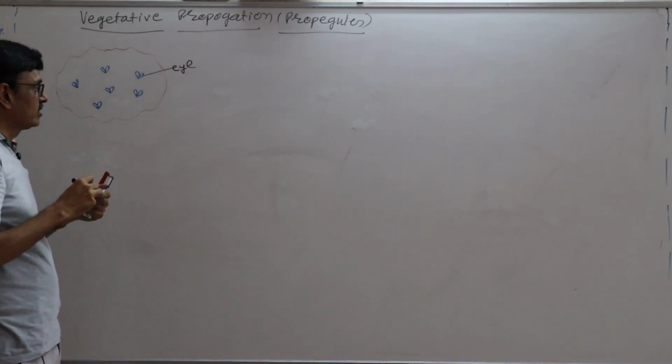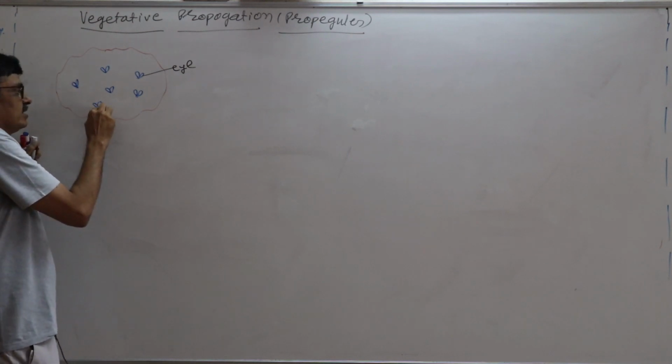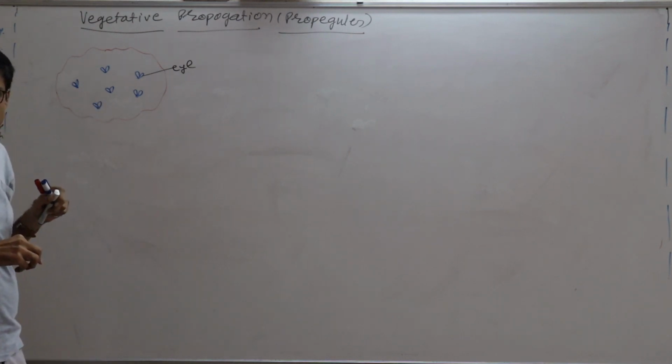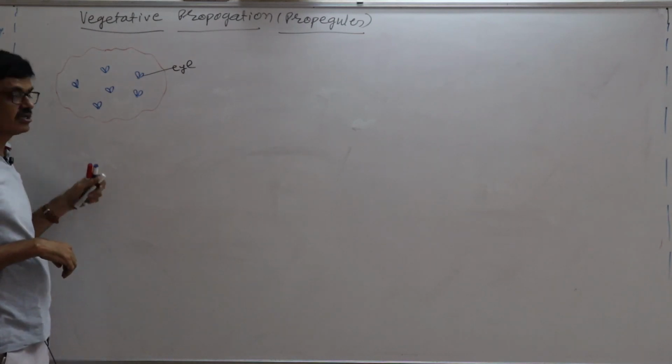You know that in the potato there are patches, and over there scaly leaves occur, and that particular kind of scaly leaves is called a potato eye.